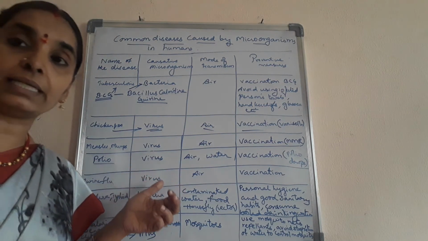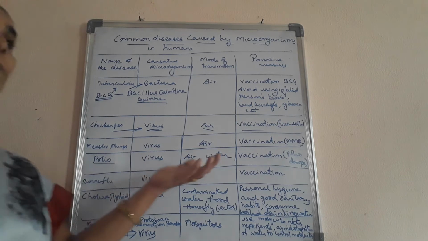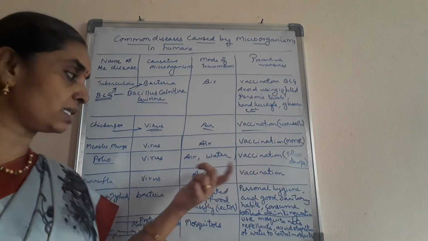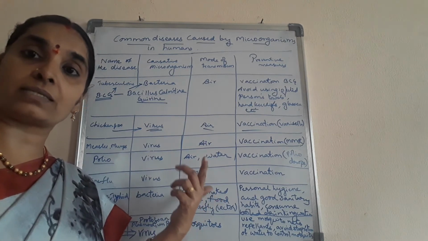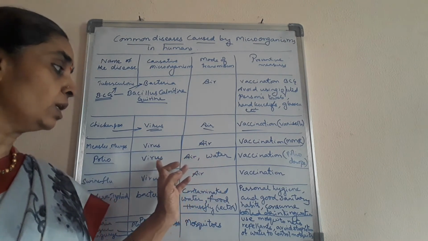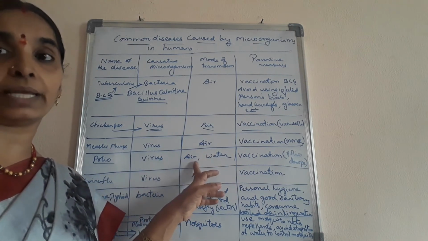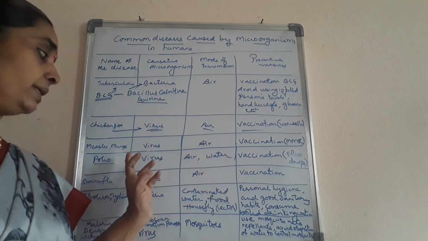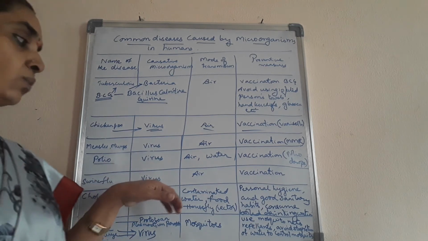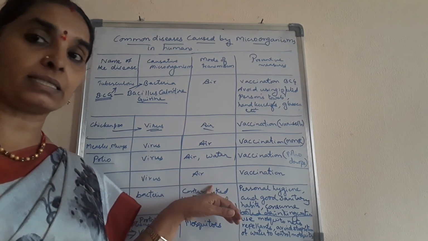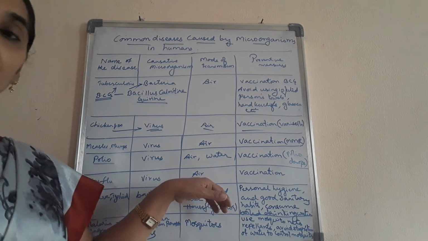You know it, isn't it? The oral polio vaccine, Salk and Sabin vaccines, are being discussed. Sabin discovered the oral polio vaccine, and Salk discovered the injectable vaccination for polio. It is transmitted through air or water and can also be inherited from the parents.